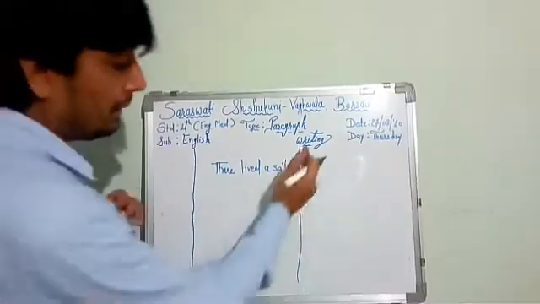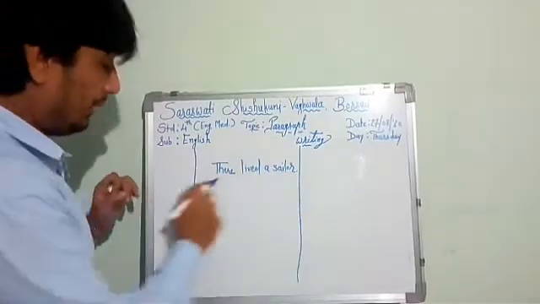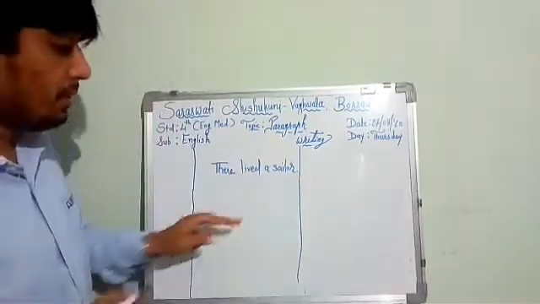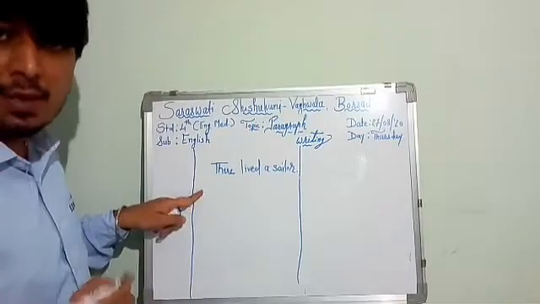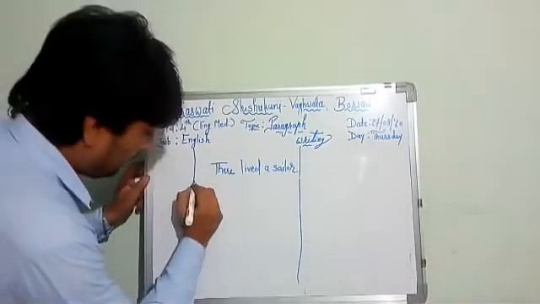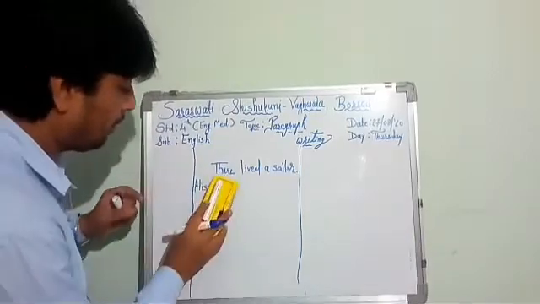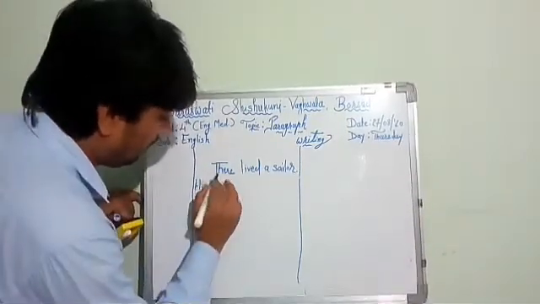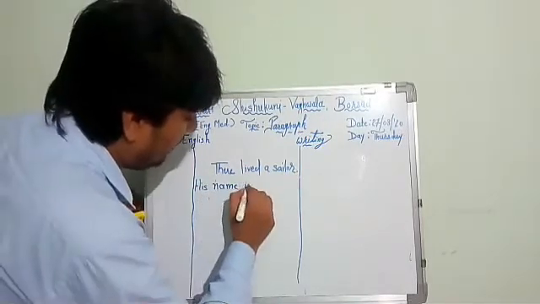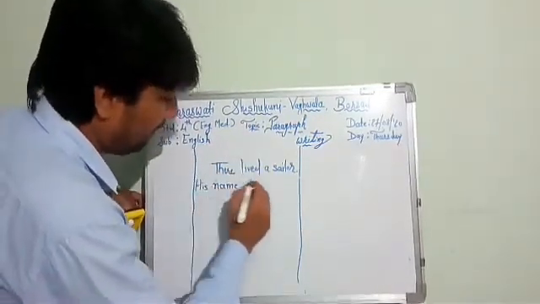Alright, you may have a second page over here, but no need to write. It looks very messy, right? So take the second line. There lived a sailor. Again, as it is a full stop, that means the new sentence begins here. The first letter of the sentence always begins with a capital. So his name is, we have taken the name Ravi, so we will write from Ravi.